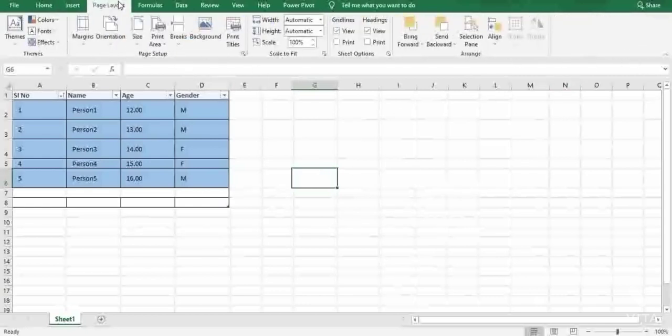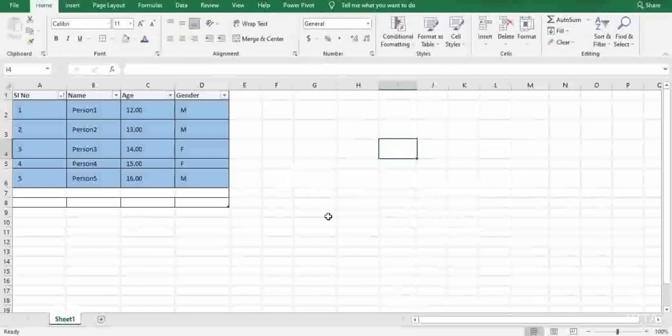Next comes page layout. In this page layout, the same goes for margins and everything. So this is the basics of Microsoft Excel. Friends, these are the basic terms you need to know if you are starting to work in Excel. The material shared in this video is more than enough to start working on Microsoft Excel, for any fresher or professional.